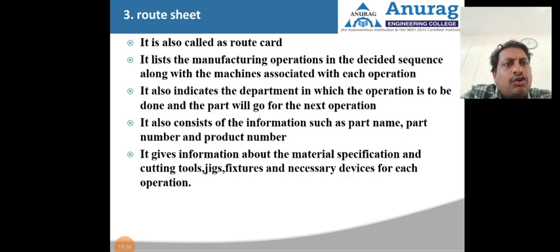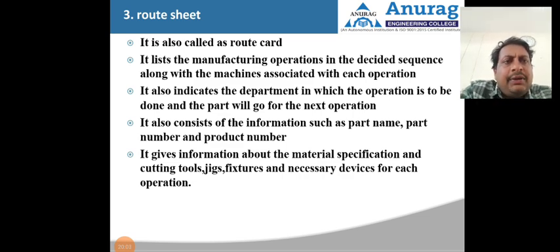It lists the manufacturing operations and the desired sequence along with the machines associated with each operation. For example, we are going to manufacture a gear. For that gear, the list of manufacturing operations is decided, fixing the manufacturing operations and their sequence, along with which type of machine we are going to use for each operation.